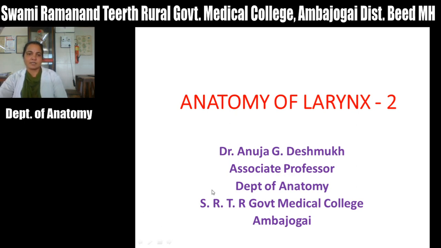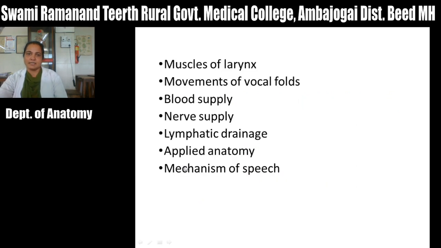Okay, so we will see the next part of larynx. Up till now we have seen the cartilages of larynx and the cavity of larynx. Now we will see the muscles of larynx, then the movements of vocal folds, blood supply, nerve supply, lymphatic drainage, and applied anatomy, and in short the mechanism of speech.